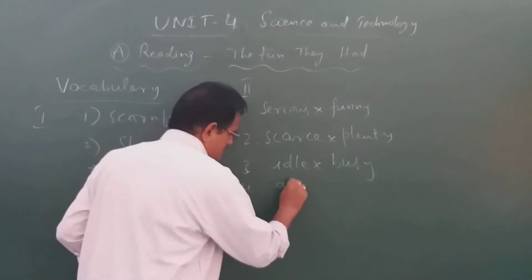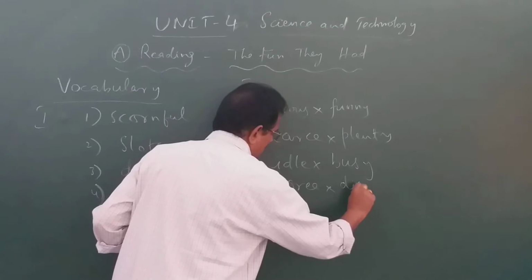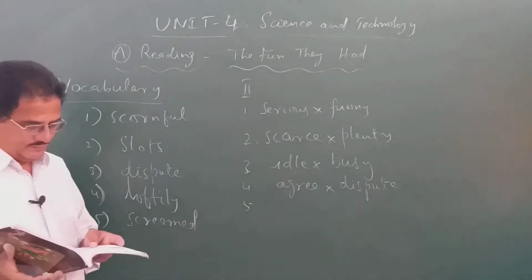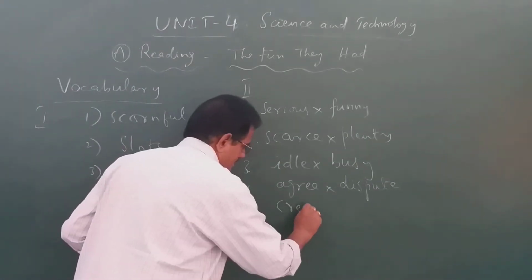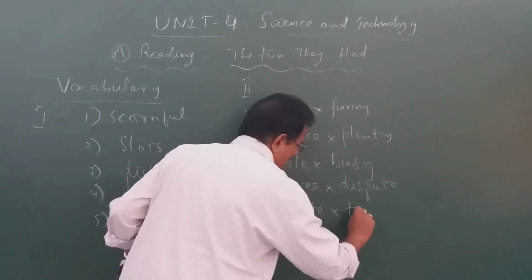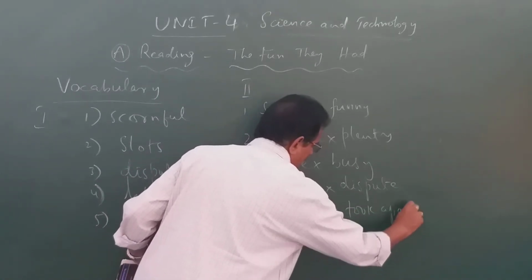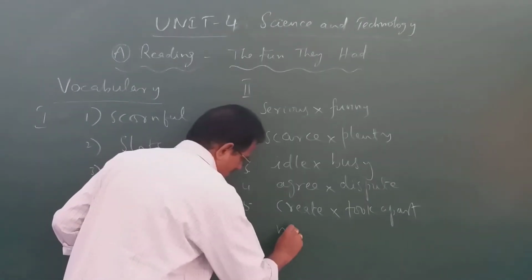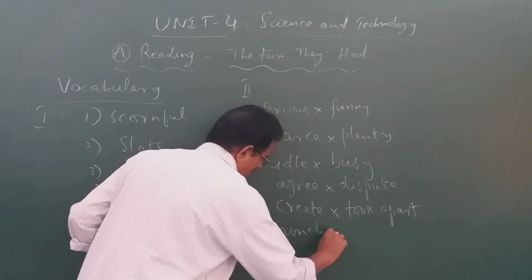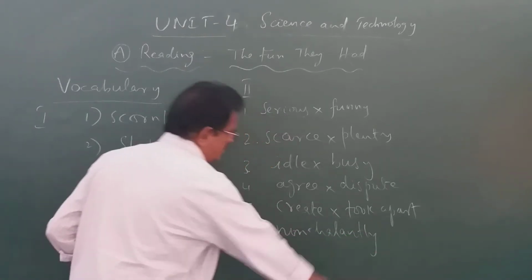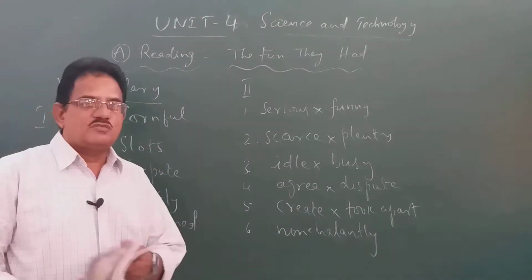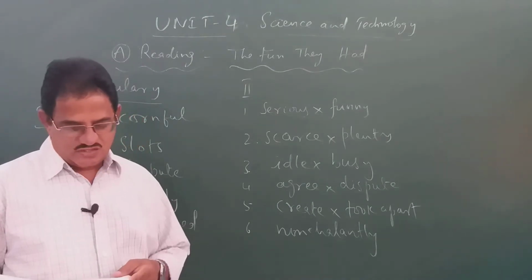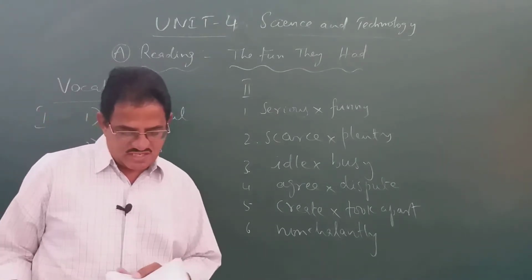Agree. Dispute. Create. Took apart. Knowingly. Nonchalantly. These are the words that you have to write as opposites and you have to use these words in your own sentences. Okay, children? A very important exercise.